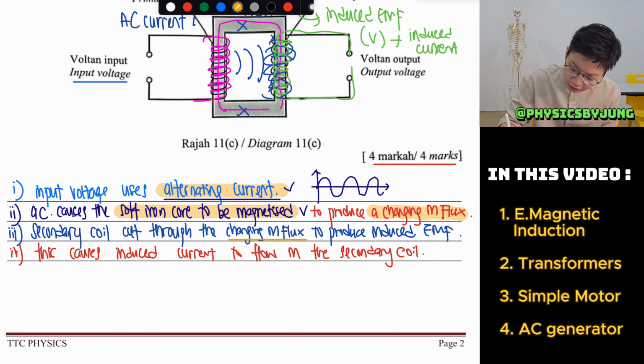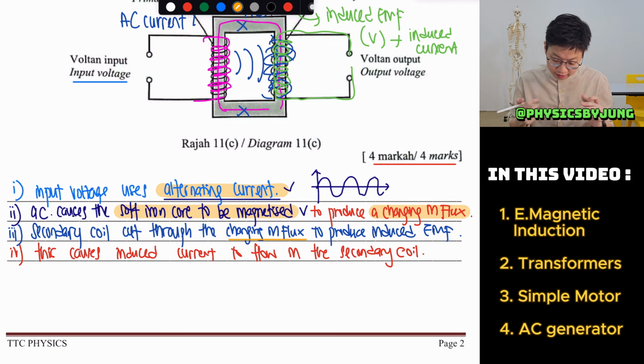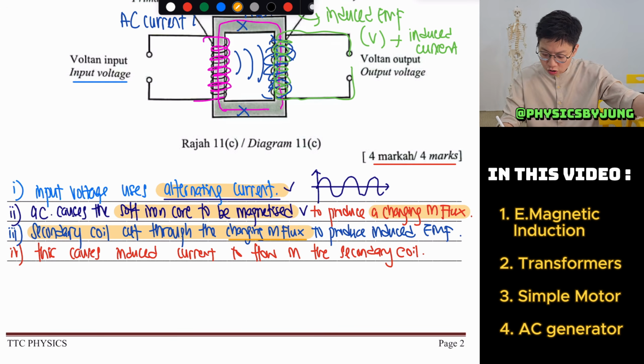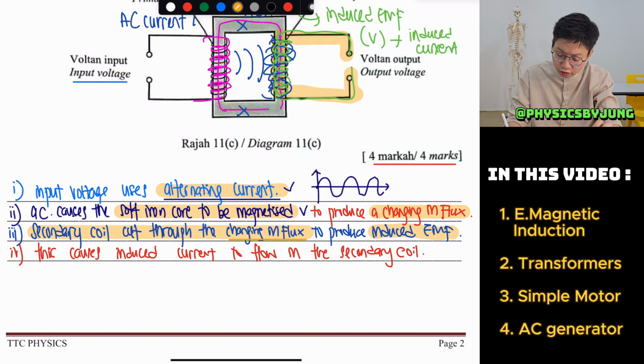So therefore, changing magnetic flux. You must write changing magnetic flux; you cannot just write magnetic flux. So the secondary coil cuts through it to produce the induced EMF in the secondary coil, which is this green color part, which causes the induced current to flow in the secondary coil.